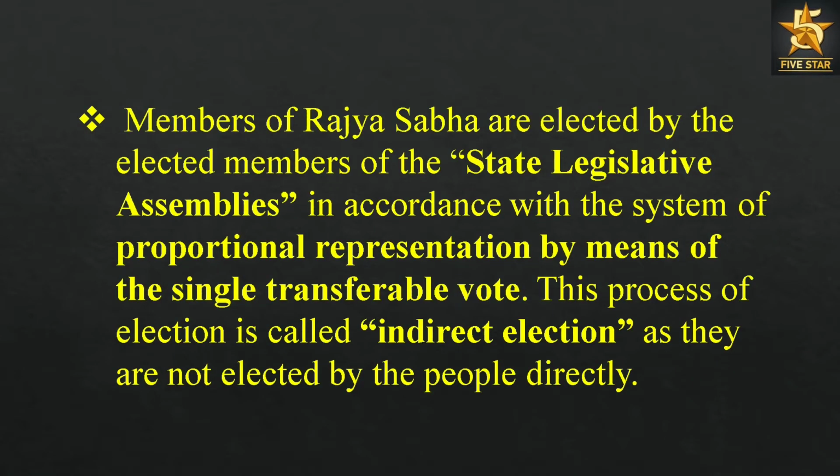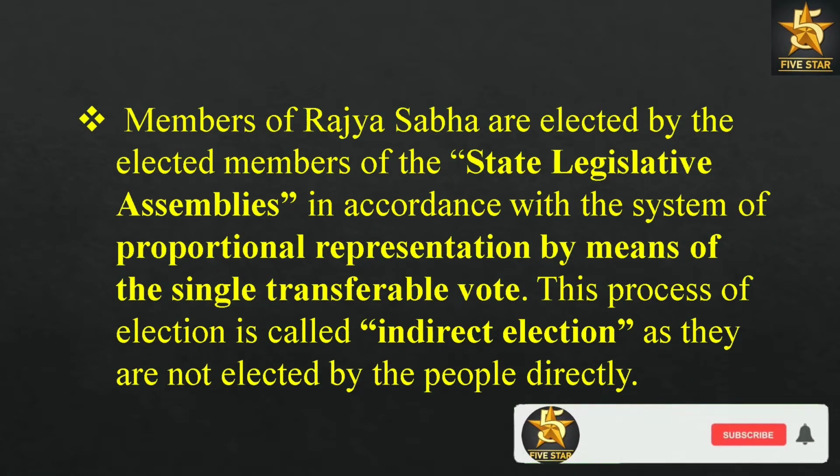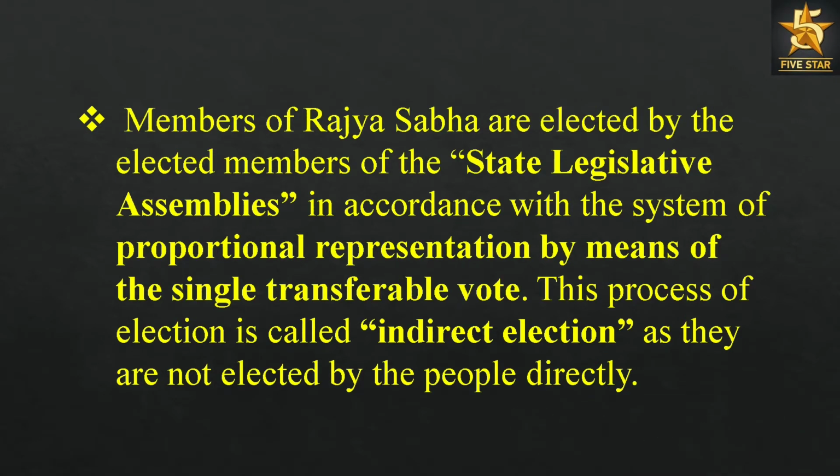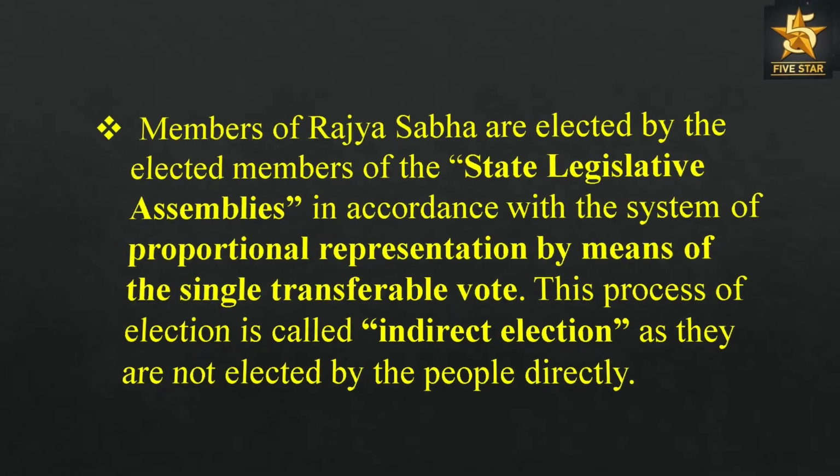Members of Rajya Sabha are elected by the elected members of the state legislative assemblies in accordance with the system of proportional representation by means of the single transferable vote. This process of election is called indirect election as they are not elected by the people directly.